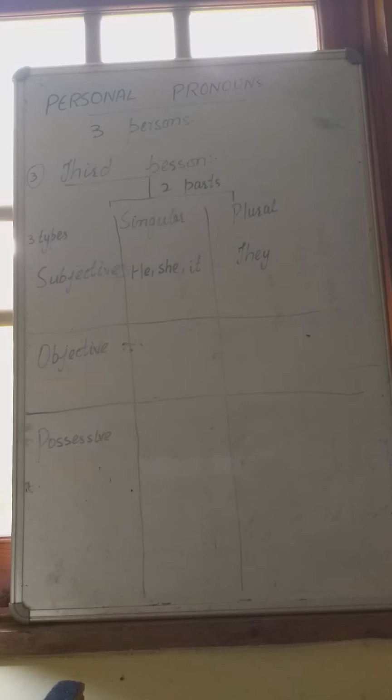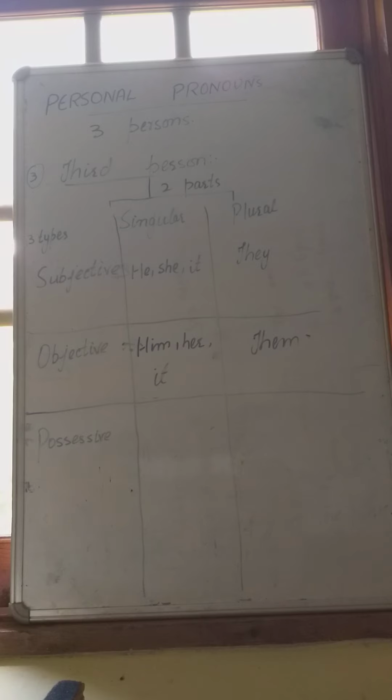In subjective type and in singular form of the third person, he, she, and it are used, and for the plural form, they is used. In objective type, him, her, and it are used, and in plural form, them is used.